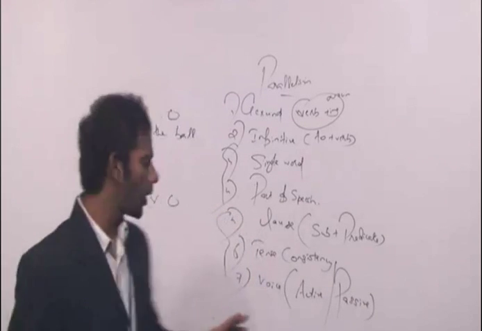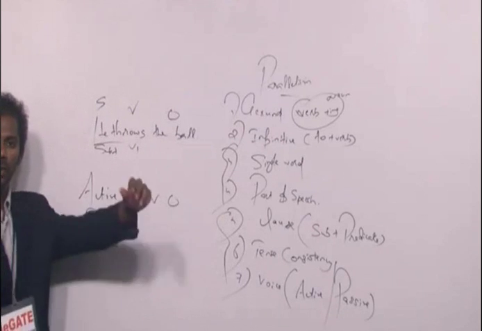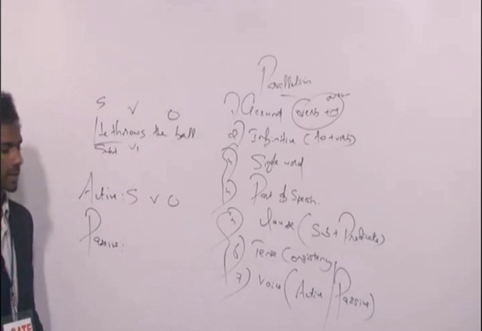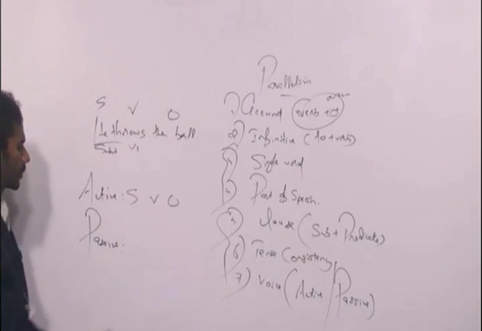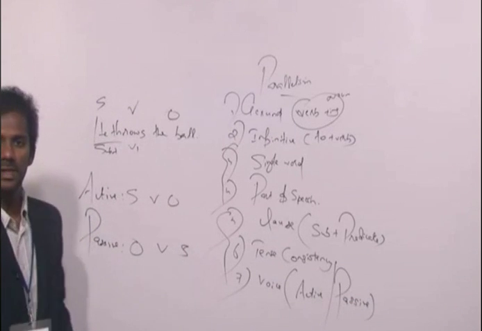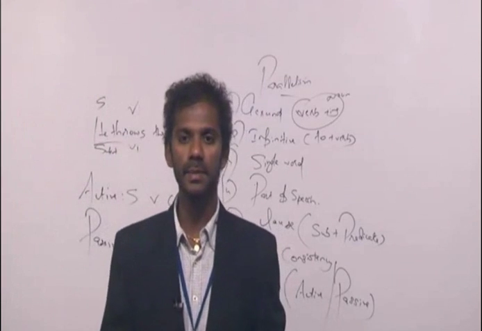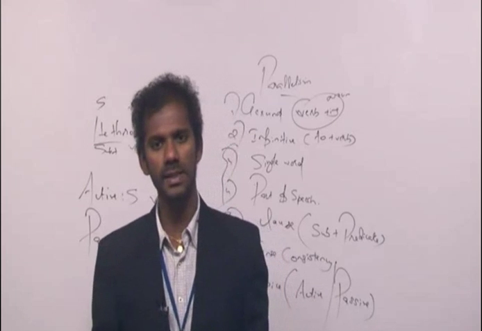Now if active voice is subject, verb, object, what will be passive voice? I mean, what will be the order of the sentence in passive voice? If active voice is subject, verb, object, passive voice will be object, verb, subject. That means if a sentence is in the order object, verb, subject, then that sentence is termed as one in the passive voice. Clear?